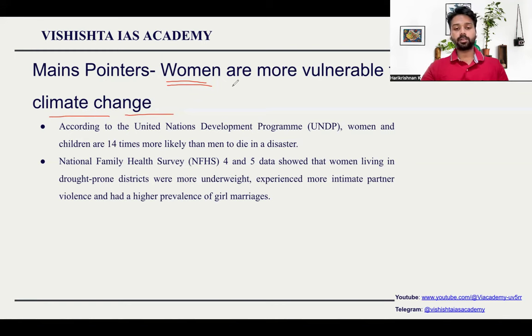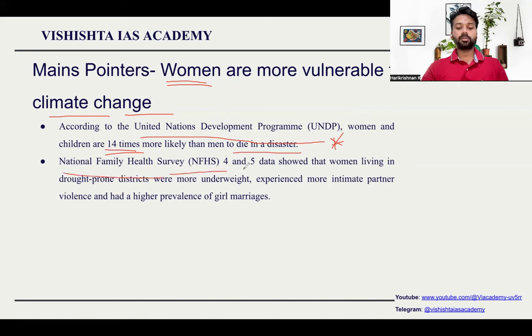Agriculture is directly related to climate change, and physically too, it is very easy for a woman to get affected rather than a man. So according to United Nations Development Program, women and children are 14 times more likely to get affected by climate change. This data is important, you can note it down, you can use it in your answer.